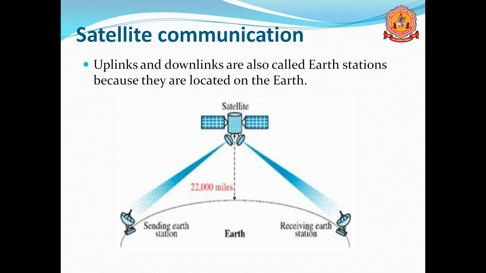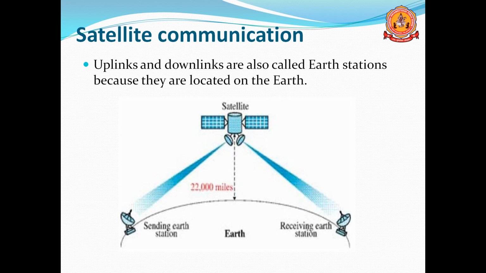It is also known as earth stations because they are located on the earth. Here you can see the figure. Earth surface is given and also satellite. The satellite uses transponders. Remember, two transponders are there: one is for receiving, one more is for transmitting.